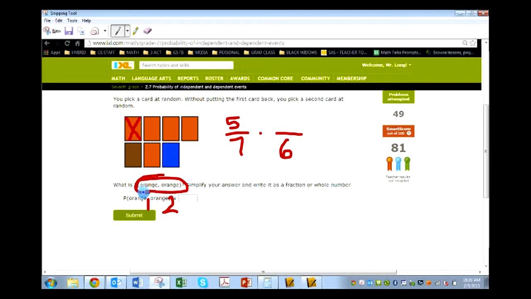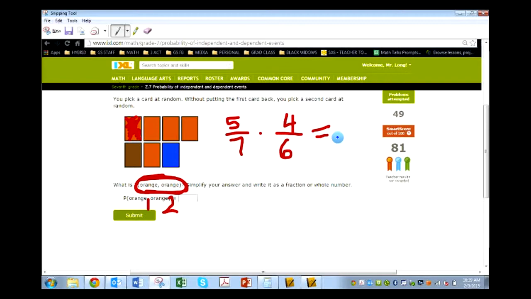And again, why is this different? It's because both events are looking for the same outcome. So if it's orange, orange, or yellow, yellow, or blue, blue, whatever it is, when they're the same, we're going to take a look and say, the first event, I'm going to pretend, yeah, it was orange. So that means this card no longer exists in my pile. So how many cards do I now have? How many orange? 1, 2, 3, 4. I have 4. How many total? 1, 2, 3, 4, 5, 6. So now I have 4 out of 6.